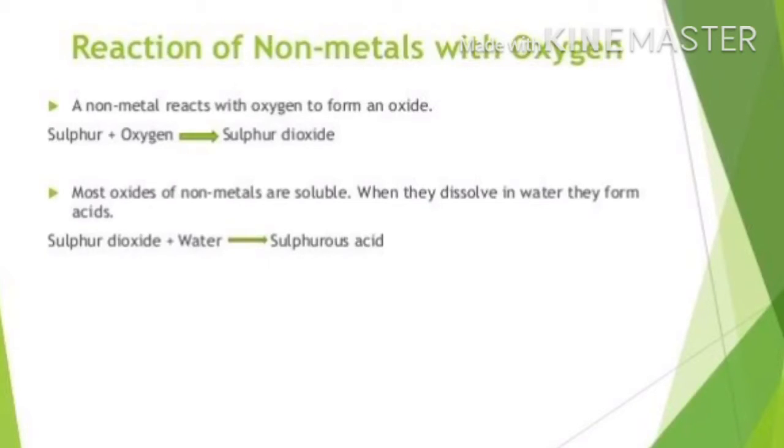Most of the non-metal oxides are soluble in water, and when they dissolve in water they form an acid. For example, when sulfur dioxide dissolves in water, it forms sulfurous acid. Now you can watch the video.